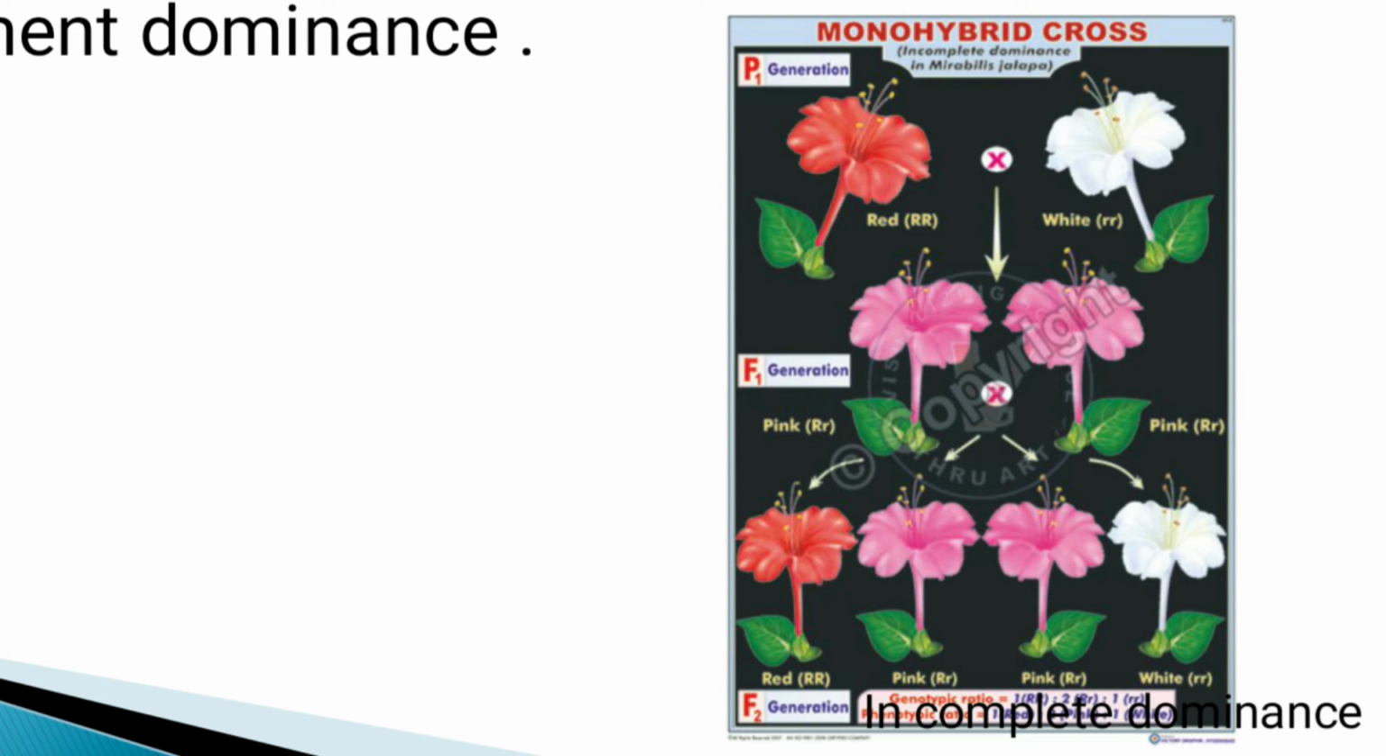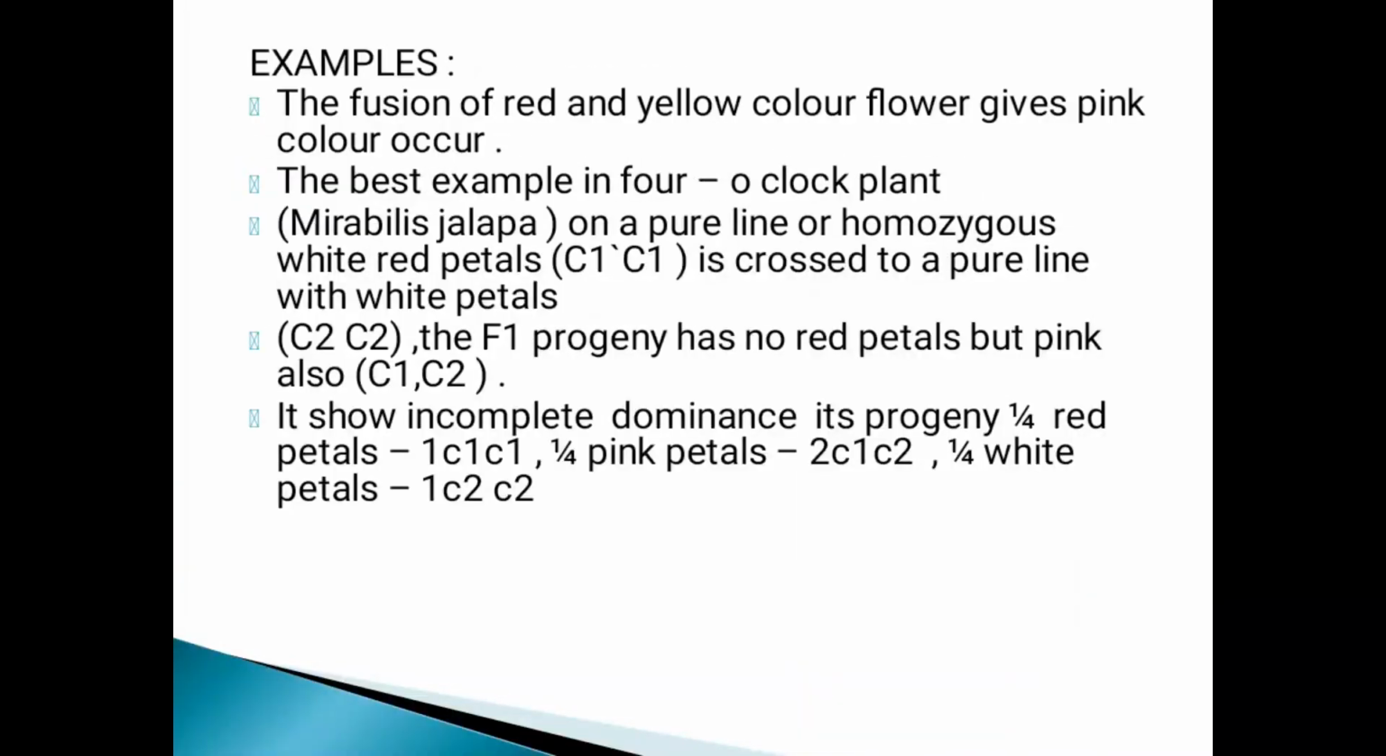In the P1 generation, the parental generation, red and white colors are shown, and yellow color is also there in the explanation. So in the F1 generation, pink color occurs. In the F2 generation, two are pink color, one red and one white. This is in the ratio 1:2:1, with 1/4th ratios.